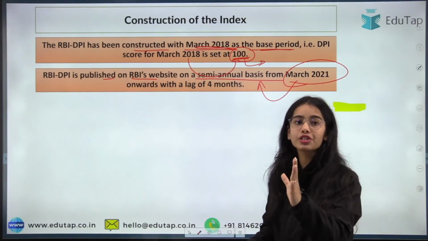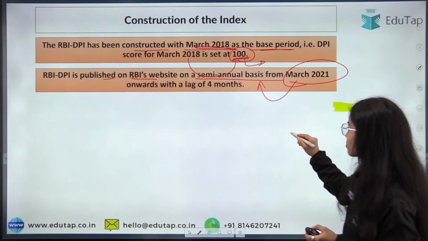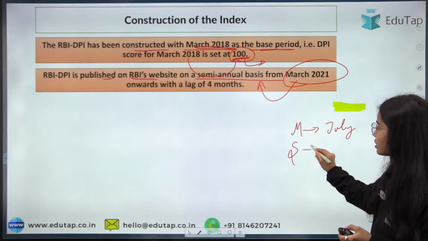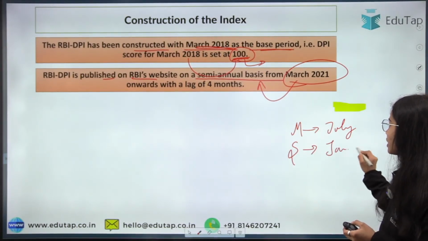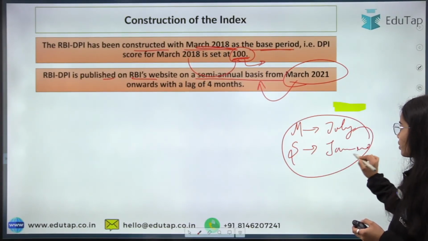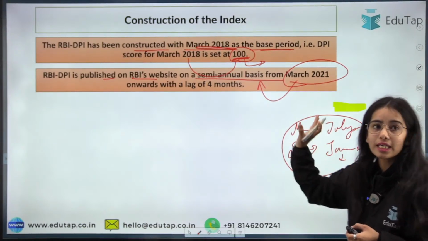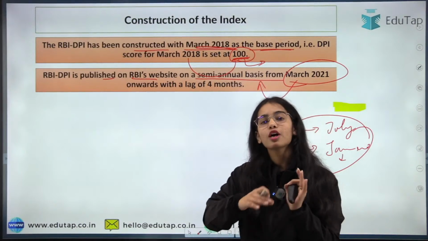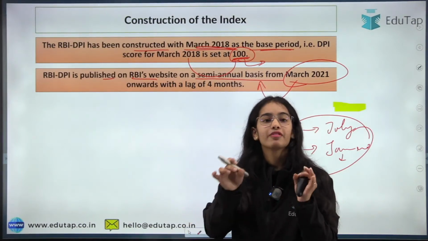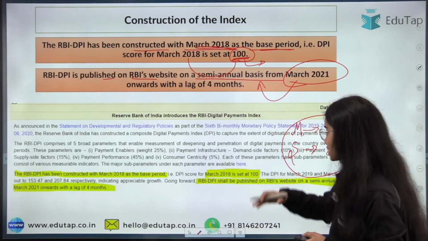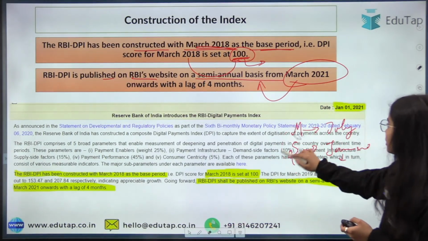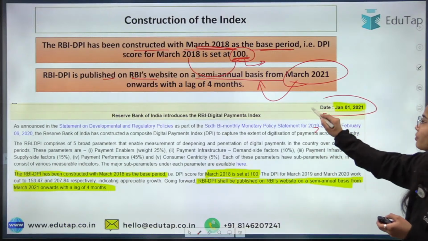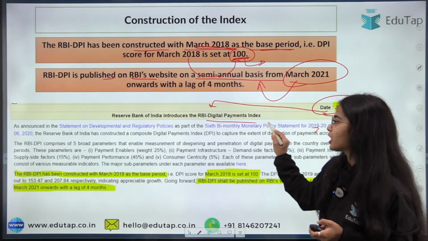For March, it is released with a lag of 4 months. That is, for March the data is released at the end of July, and for September the data is released at the end of January of the next year. So the RBI DPI is published semi-annually from March 2021 onwards with a lag of 4 months. On January 1st, 2021, the RBI introduced the digital payment index.